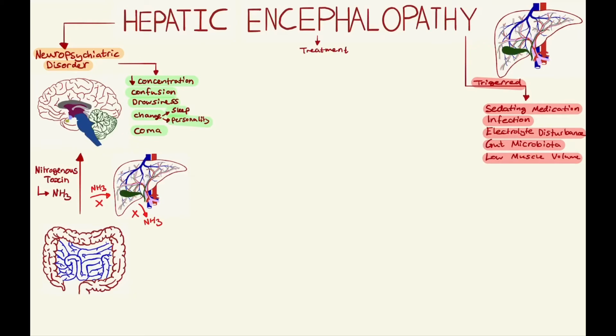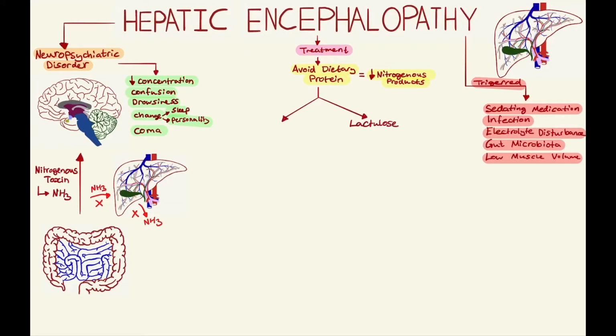Treatment involves limiting protein in the diet. This is because nitrogen is a component of amino acid and urea, and proteins are made up of amino acids. So by limiting protein in the diet, it limits nitrogenous products that are produced. There are 2 drug treatments that can be prescribed.